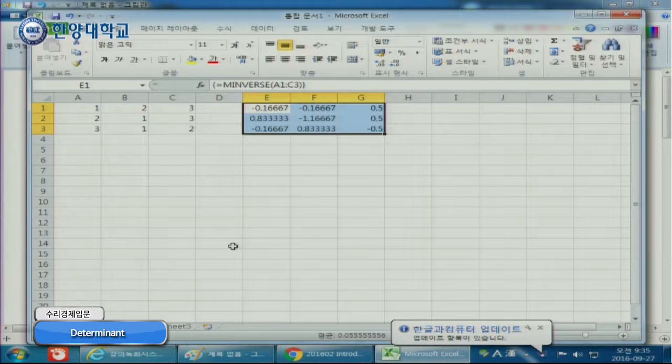9, and then down, and then Control Shift, push Control Shift. No, Control and Shift together. Control and Shift. This one, this two, and then enter. Again, Control Shift and enter. 1, 2, 3, 2, 1, 3, 3, 1, 2. MINVERSE. Oh, you miss E over here. E. MINVERSE. You see E? Yeah. You see E, enter. Yes, done. So Control Shift Enter.